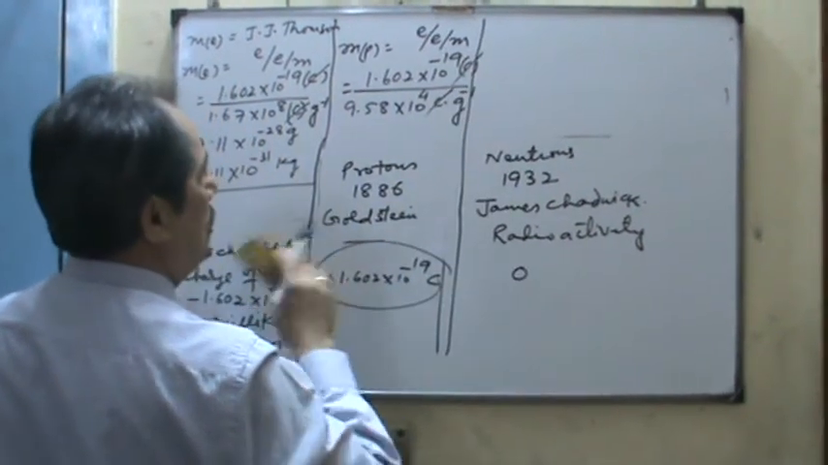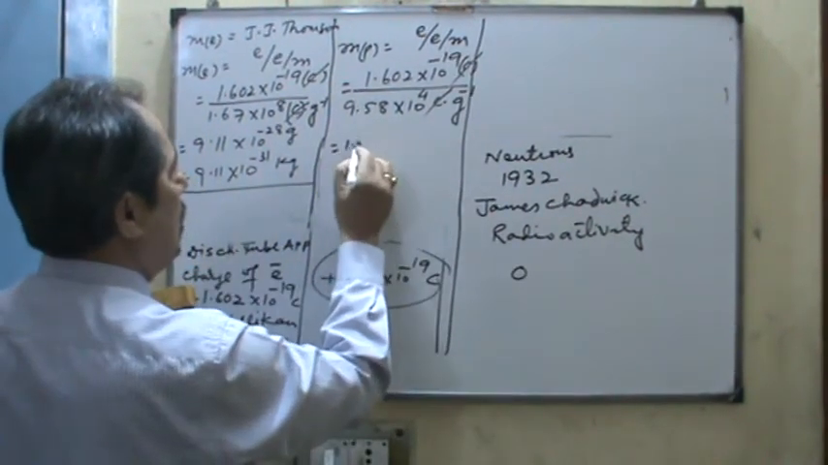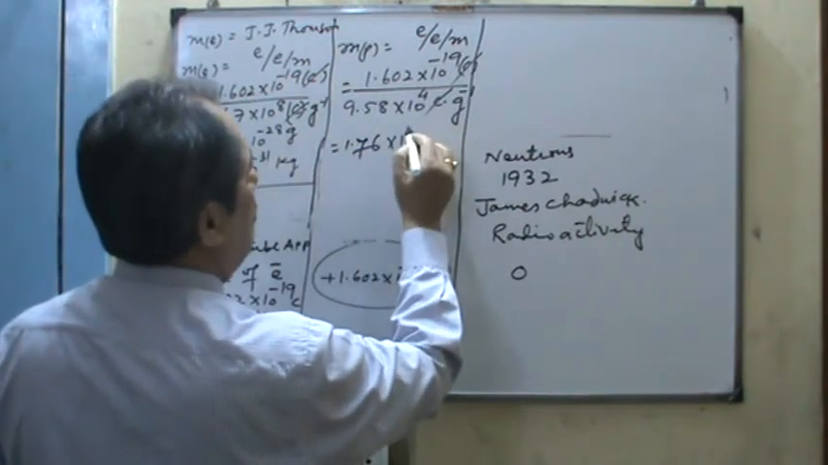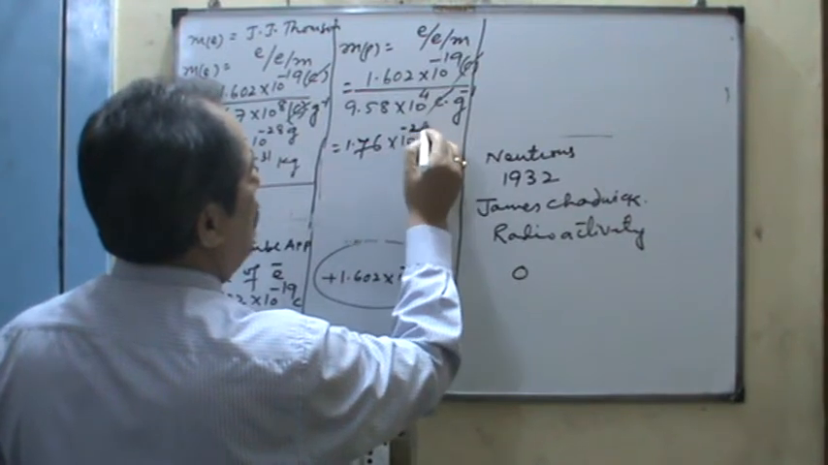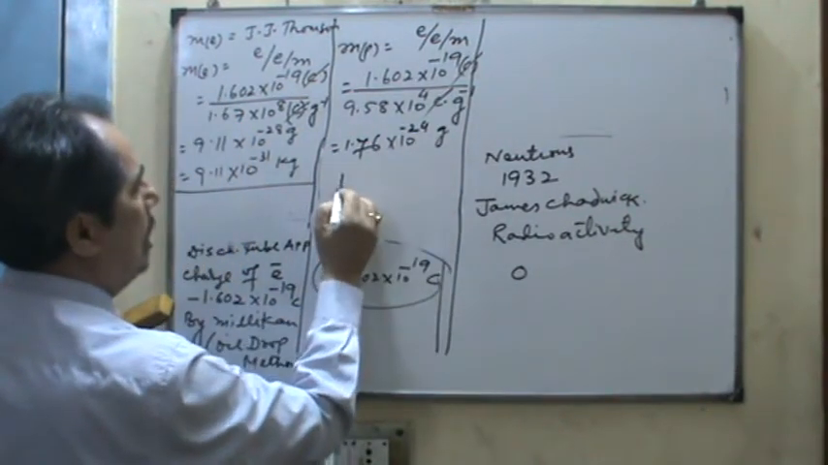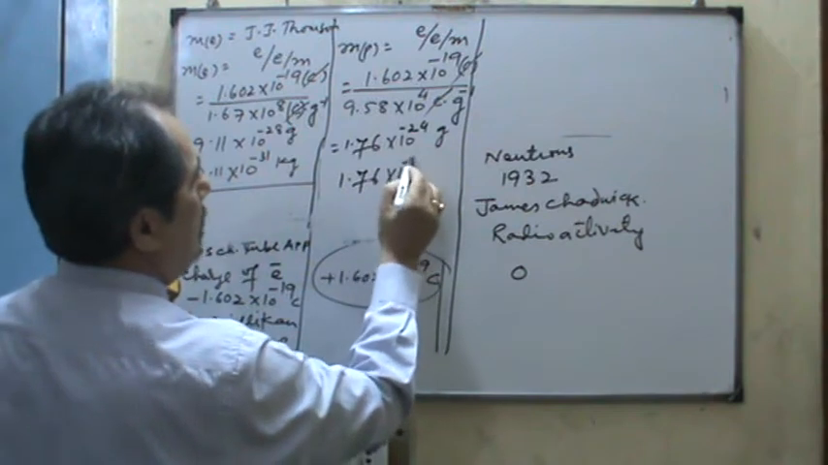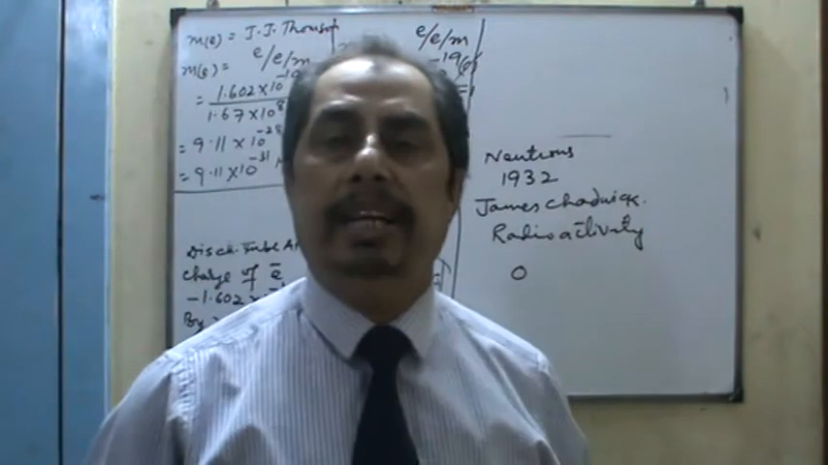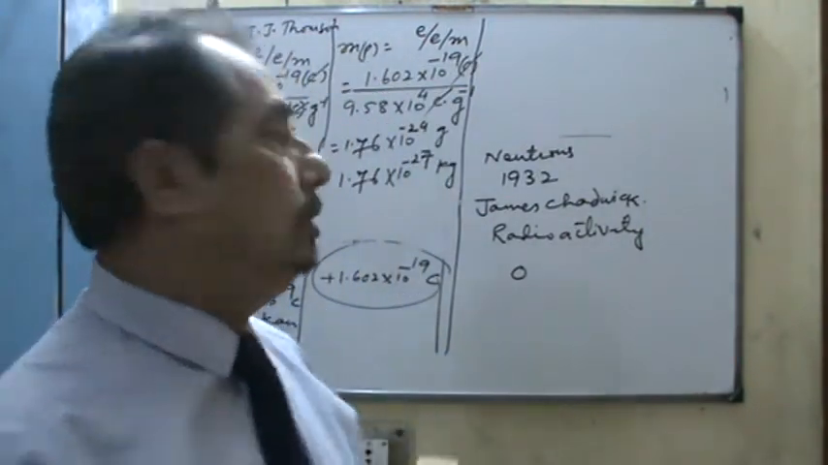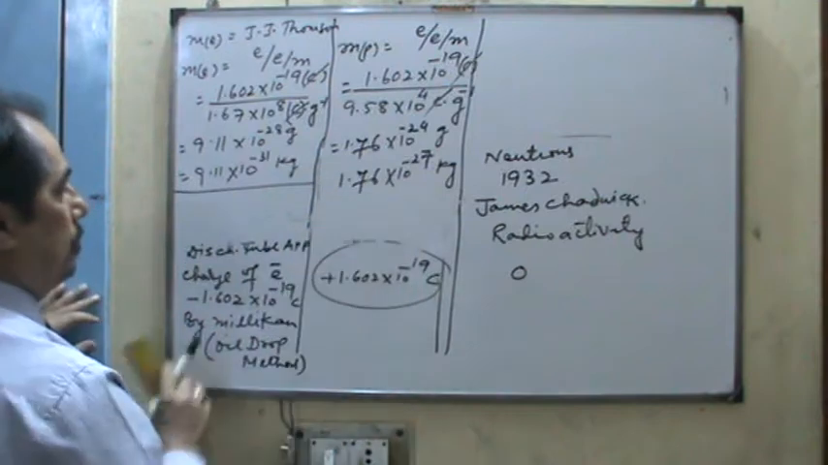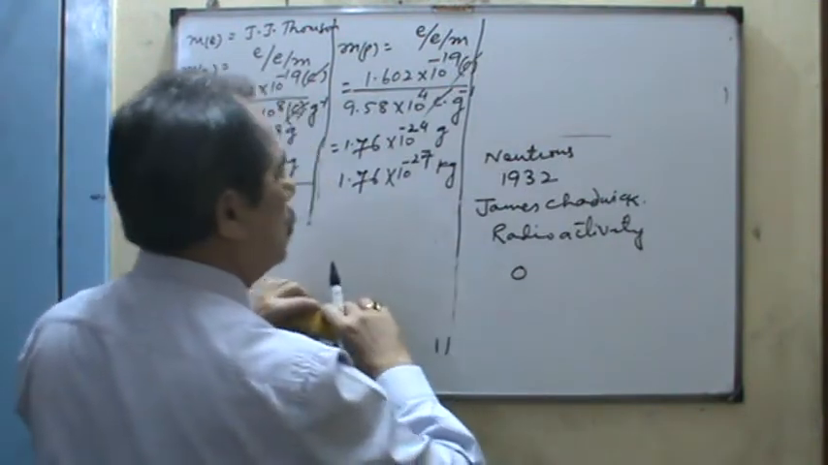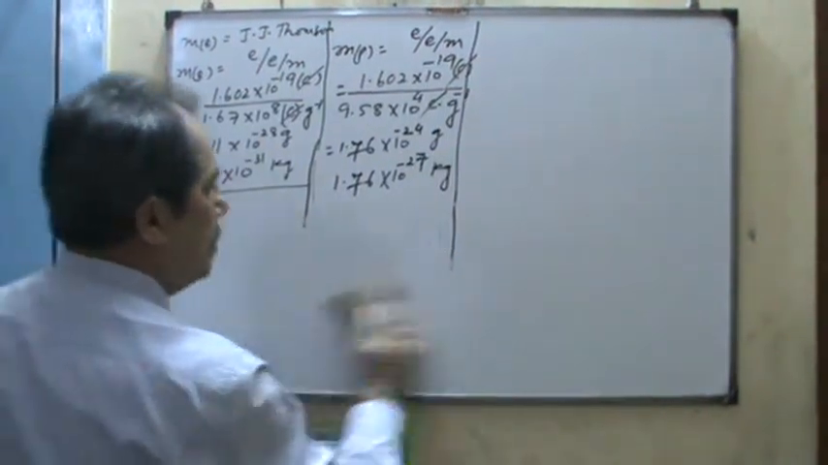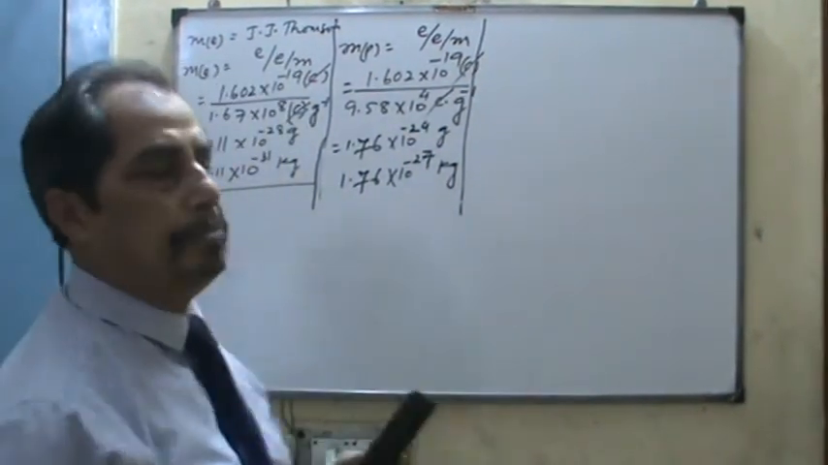Coulomb cancels out. Now here it becomes approximately 1.76 into 10 raised to the power minus 24 gram. And what about in kilogram? 1.76 into 10 raised to the power minus 27 kg, because to change gram into kilogram, you divide by 1000. So that is the mass of the proton. So dear student, the mass of the neutron is the same as the mass of the proton. This is the discovery, as you have already done in the previous class.